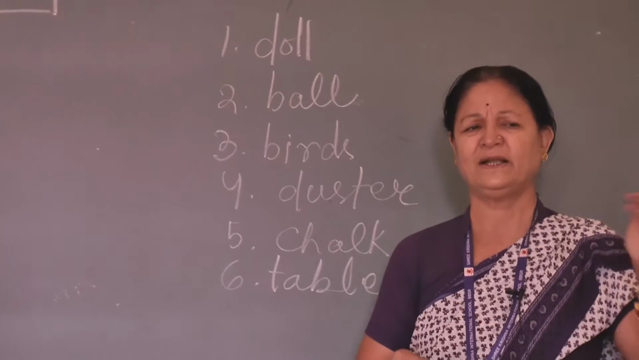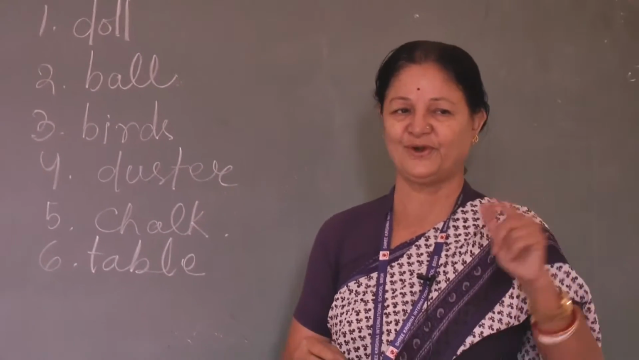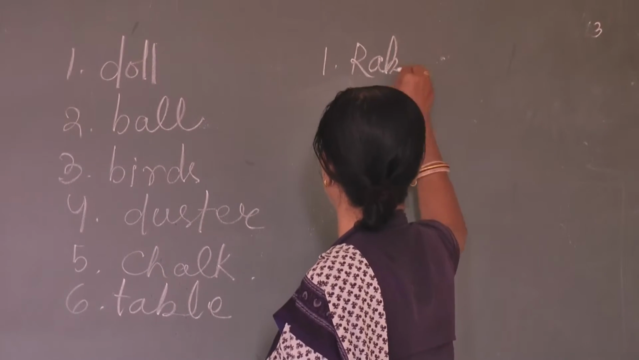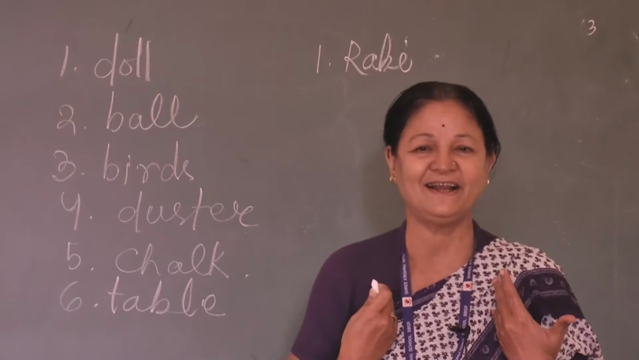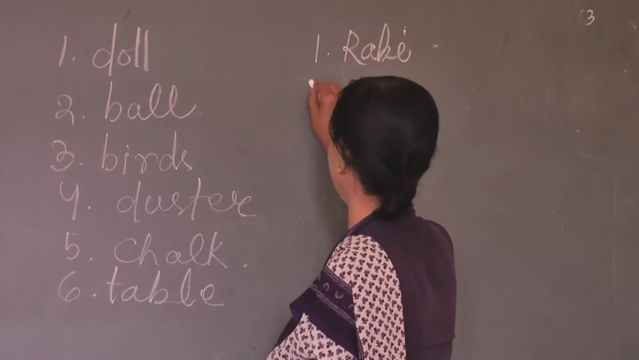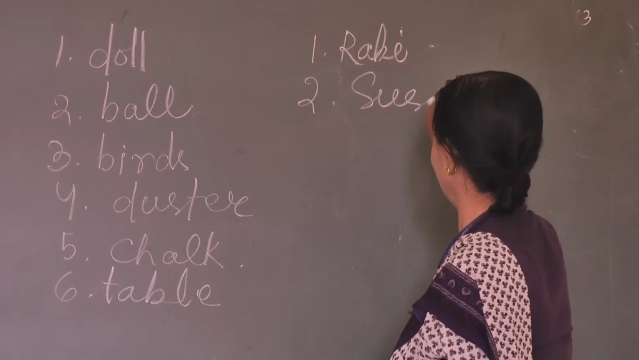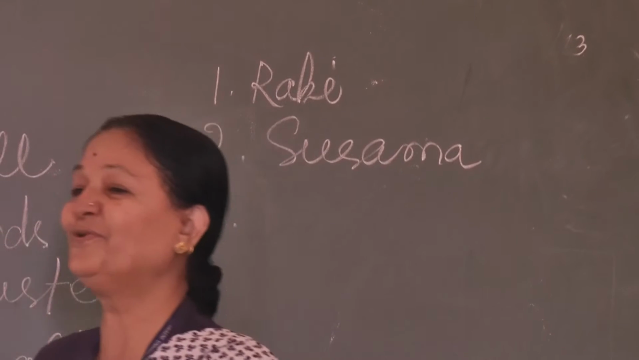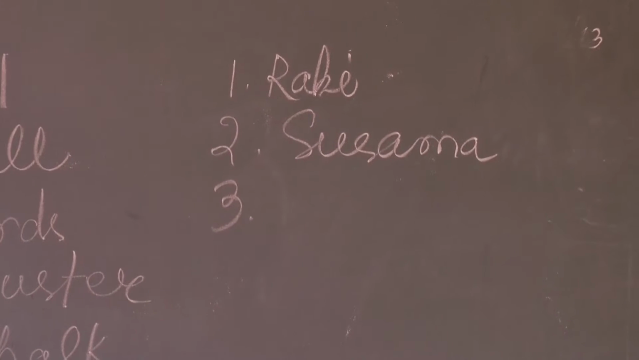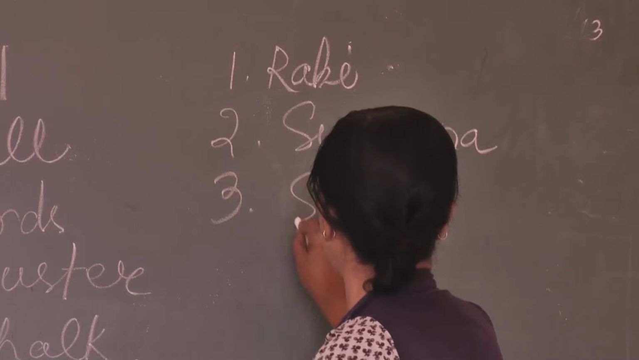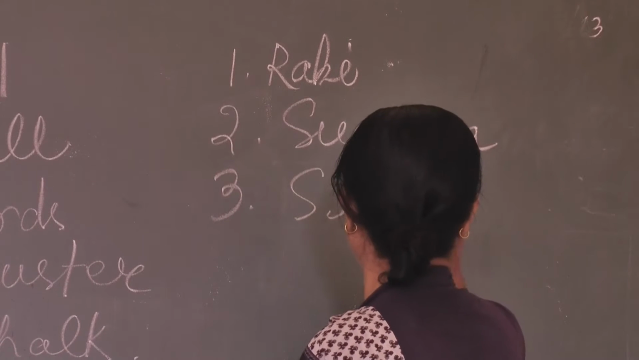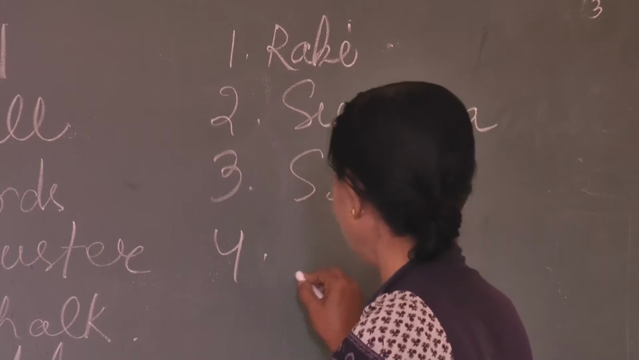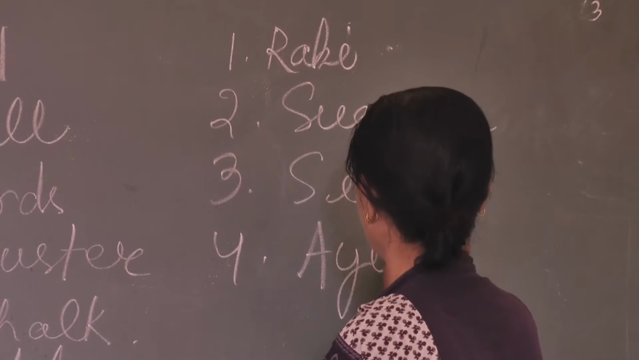Okay. What is your name? Oh, Rabi. Very nice. What is my name? Susma. Yes, you tell your name. Shilpi. Correct. Then you, Ayushman. So good name.